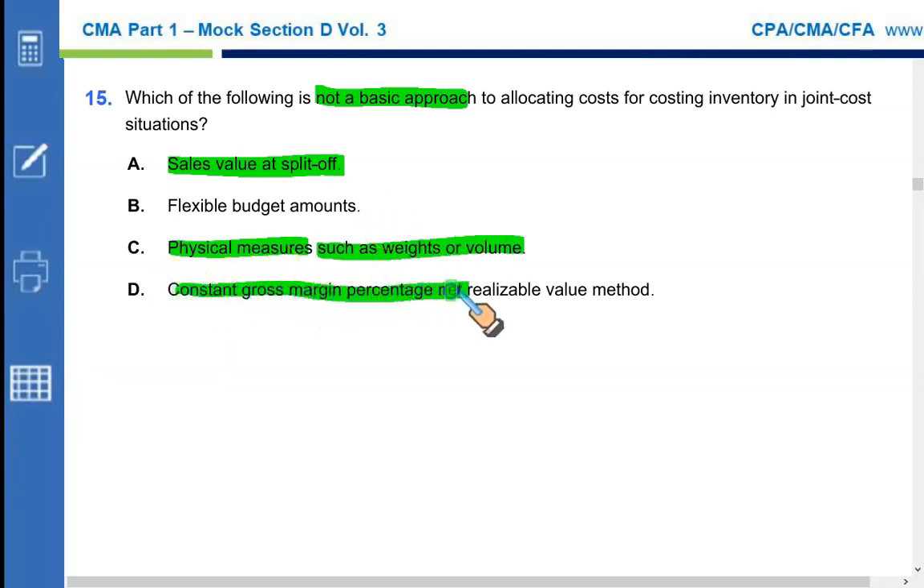Constant gross margin percentage, net realizable value. This is true as well. So A, B, C are the methods, but not D. Flexible budget is a totally different concept. Flexible budget amount is not the basis on which we allocate our joint costs.